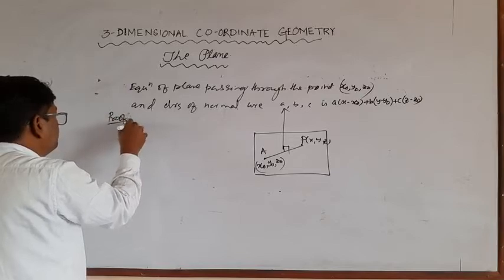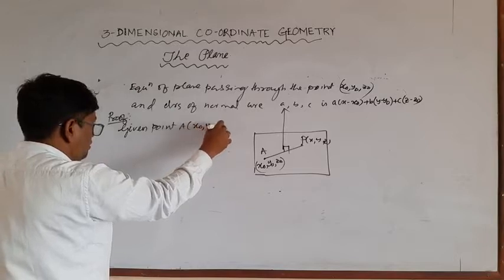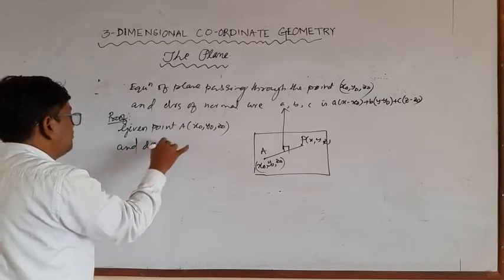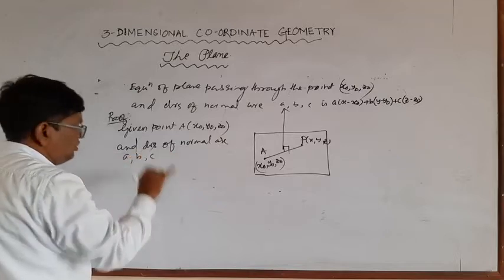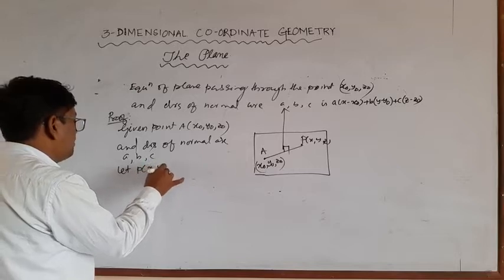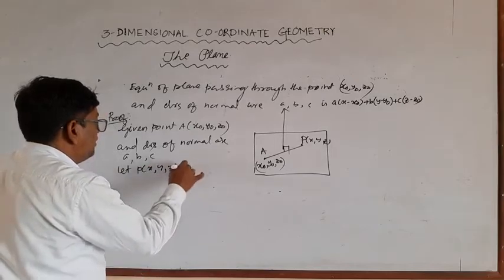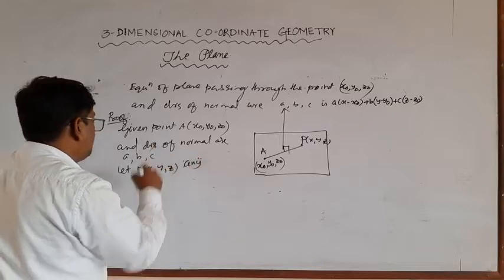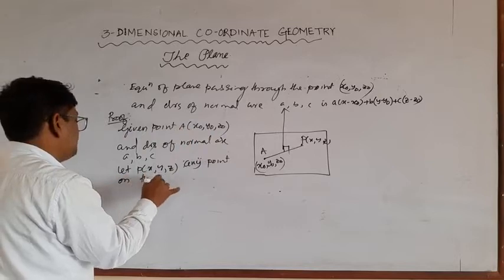Given point, suppose A of x naught, y naught, z naught, and DRS of normal are A, B, C. Let P of x, y, z be any point, or you can say arbitrary point, on the plane.